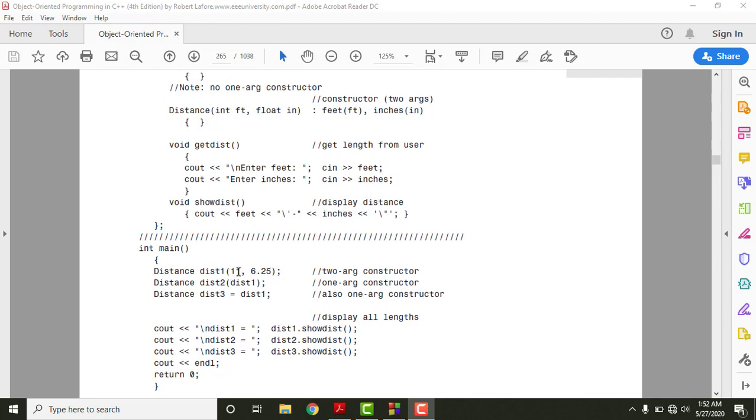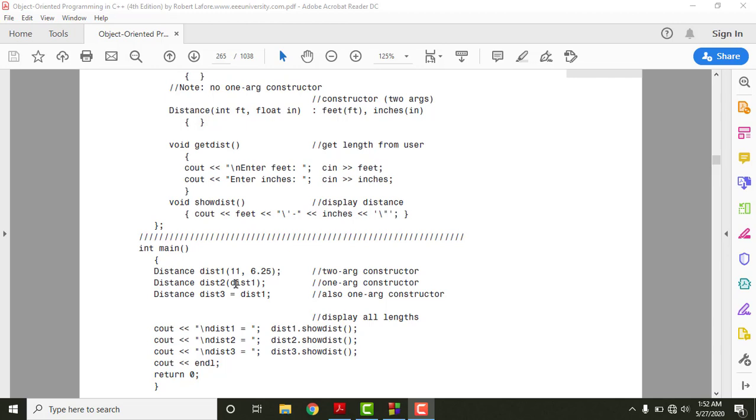When you initialize any object in this format, by directly giving the values to data members, we need a multiple argument constructor. So this constructor is specifically used for this object initialization. And then there is the default copy constructor. What it is doing is initializing distance 2 to the value of distance 1. Distance 1 is equivalent to 11 feet and 6.25 inches, and now we are allocating the value of distance 1 to distance 2.